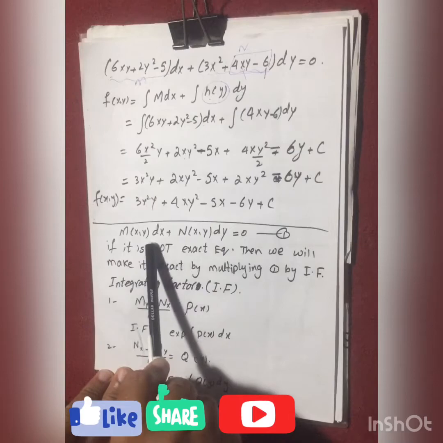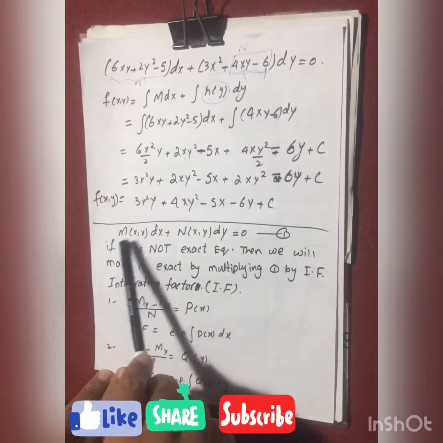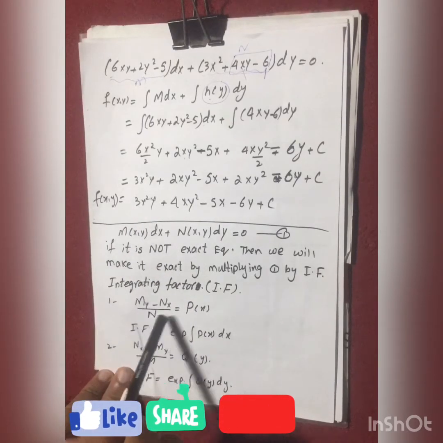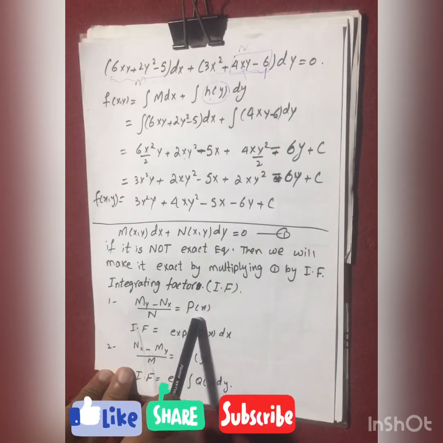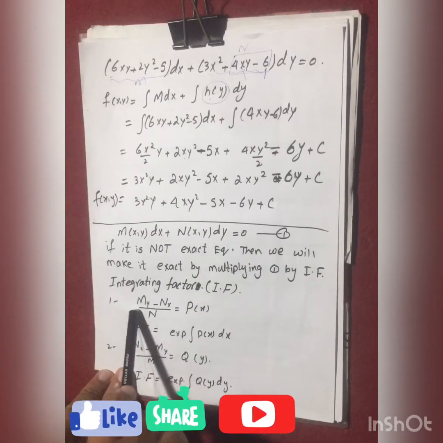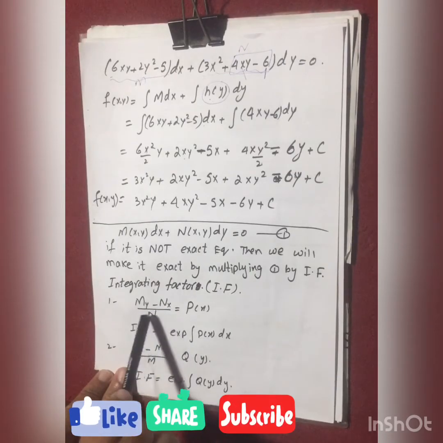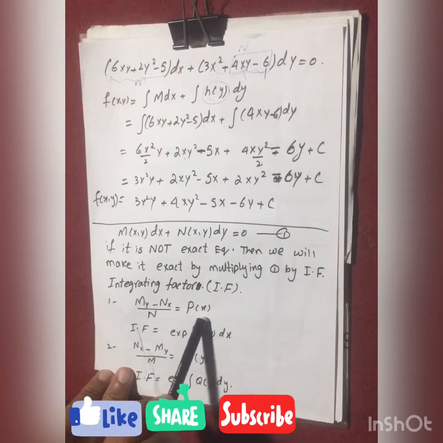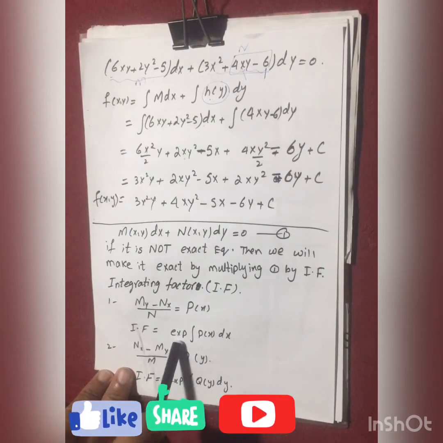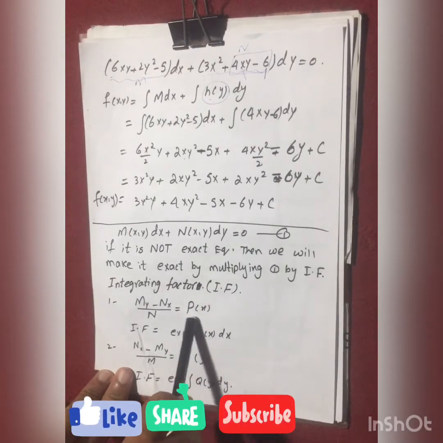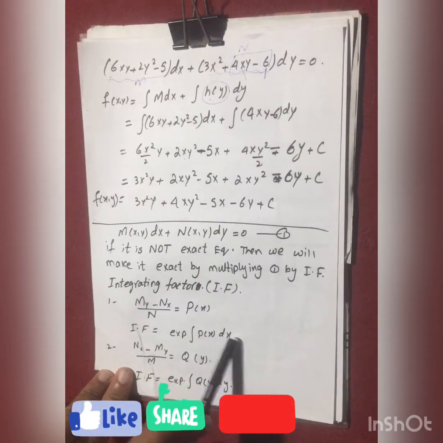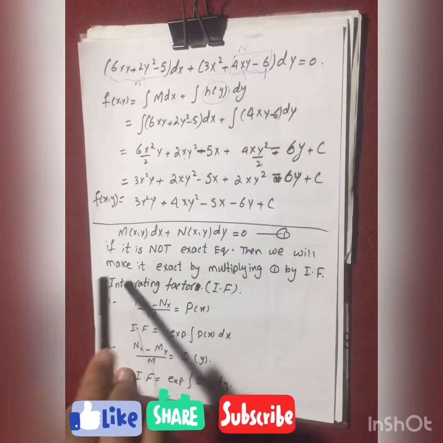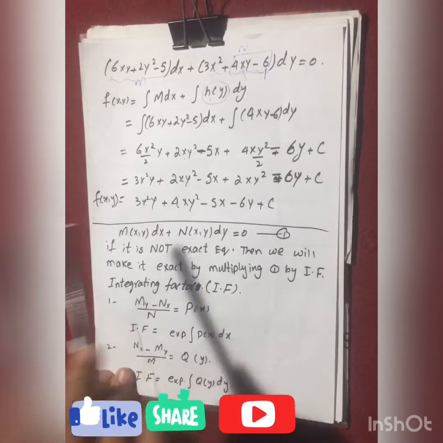If the equation is such that (M_y minus N_x) over N equals a function of x only, then the integrating factor will be equal to e raised to the integral of p(x) dx. You will multiply this integrating factor to the equation to make it exact.